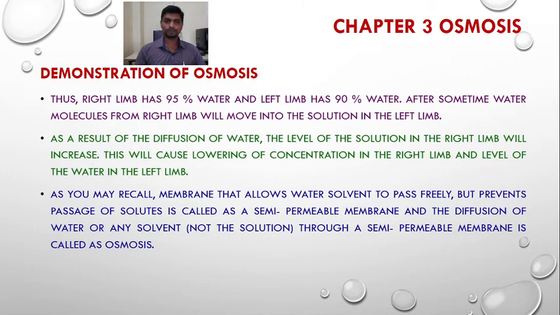Such membranes are called semi-permeable membranes. And the diffusion of water or any solvent through a semi-permeable membrane is called osmosis.